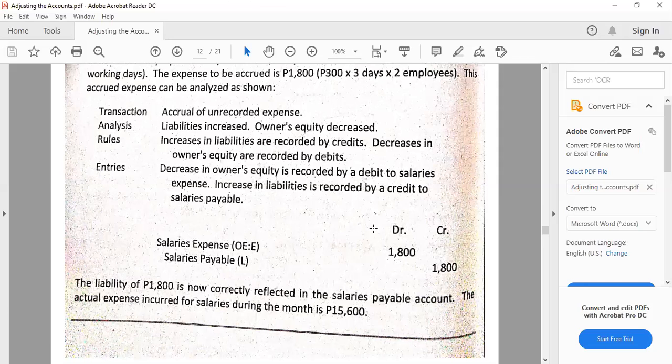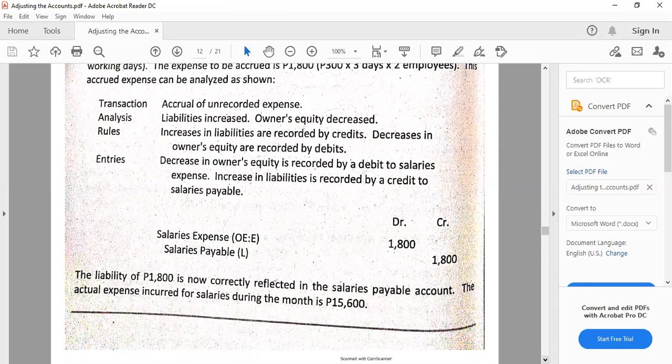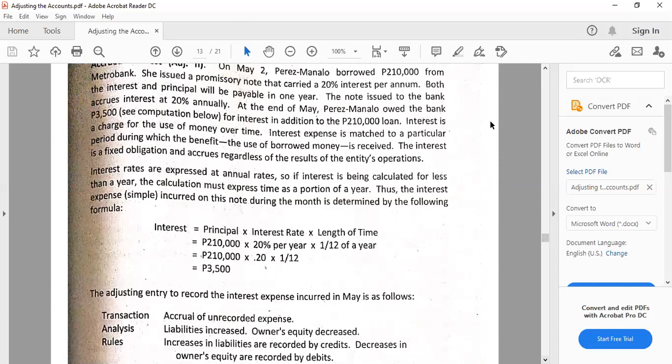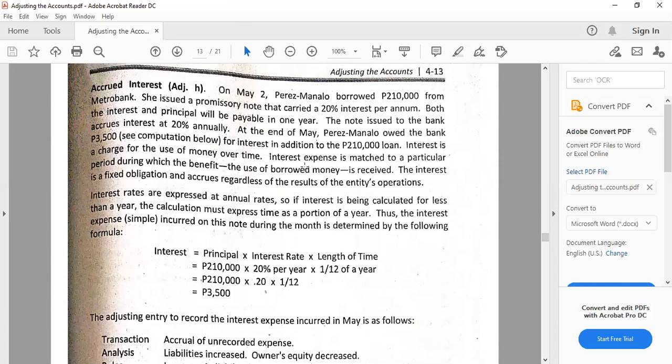The answer is 1,800. Okay, so that is an example. Another one is interest. Interest is quite unique because to accrue that, we need to make use of this particular formula. Interest equals principal times interest rate times length of time. Principal is the amount of the note that is provided. Interest rate is the rate per annum. And then the length of time will also depend on whether we're having days or months for our basis.